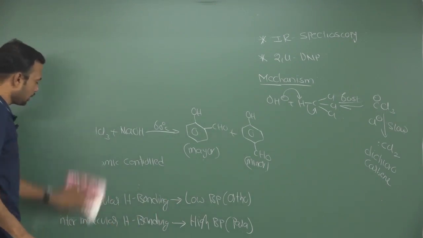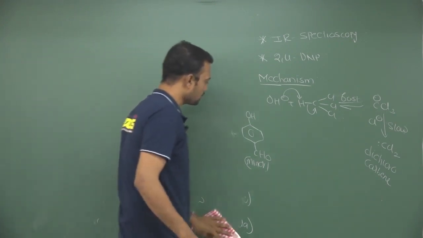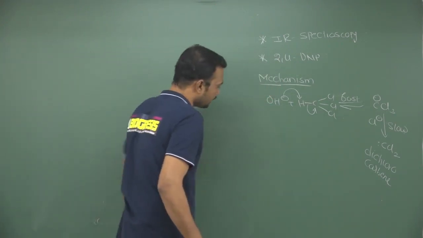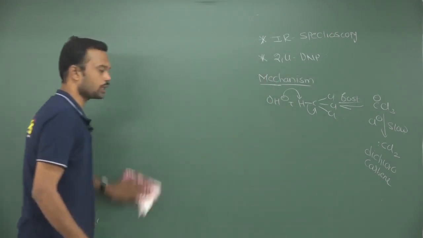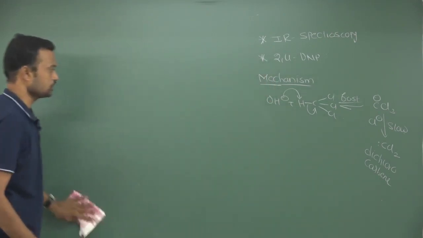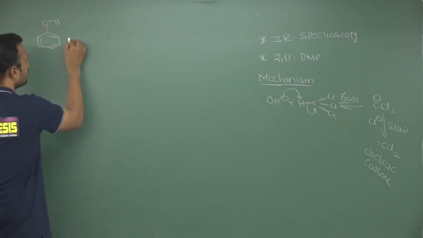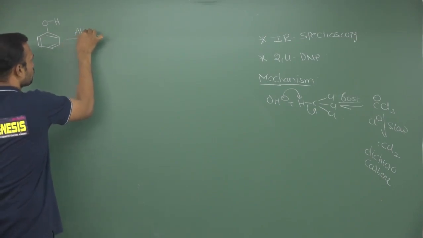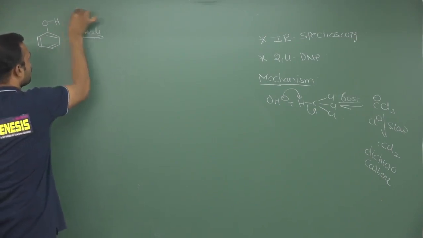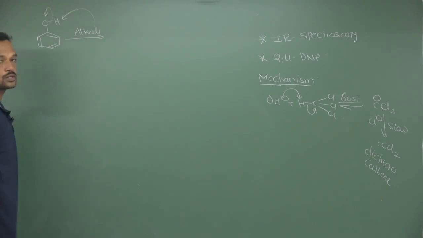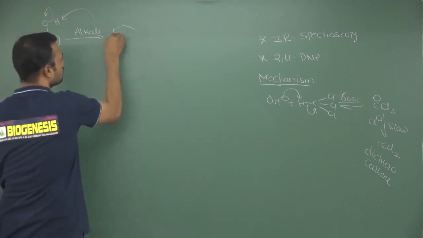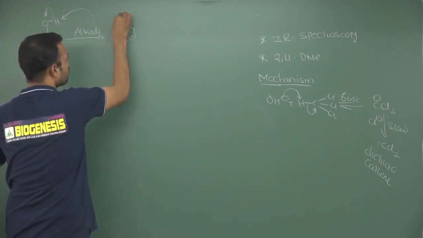So in Reimer-Tiemann reaction, dichlorocarbene is an intermediate. After getting that intermediate, now how it is going to attack on phenoxide, we will see. See, we know very well, phenol is unstable as compared to phenoxide. Why? Because it is completely an alkali medium. So whenever we use alkali medium, it will be deprotonated like this. So after deprotonation, there is a formation of a phenoxide ion.